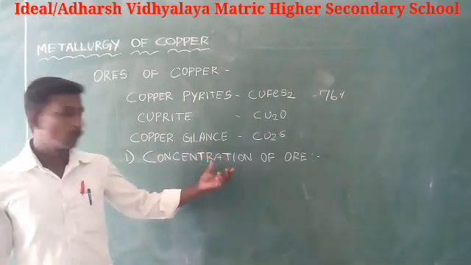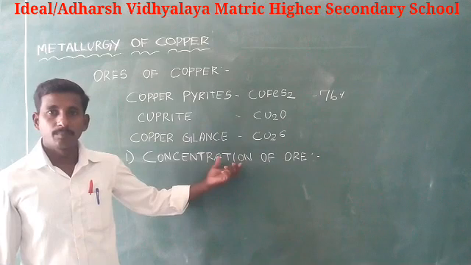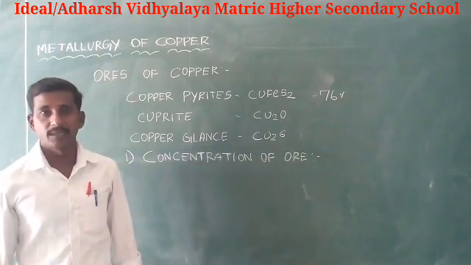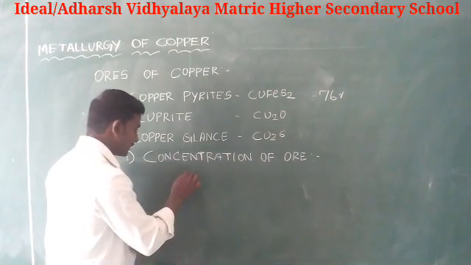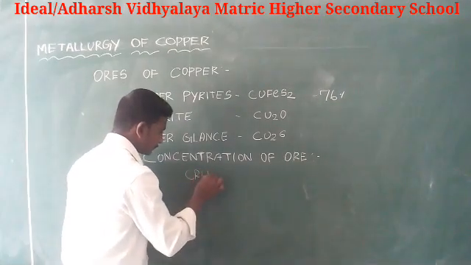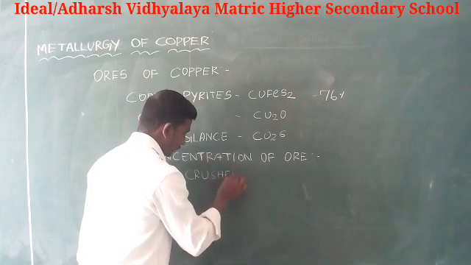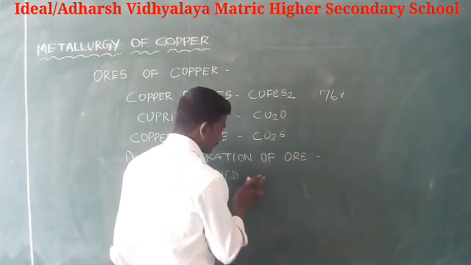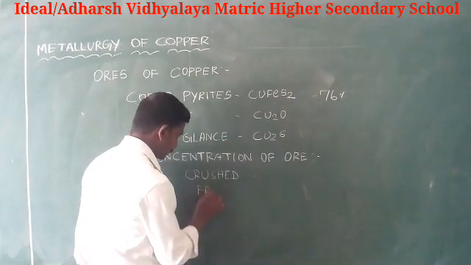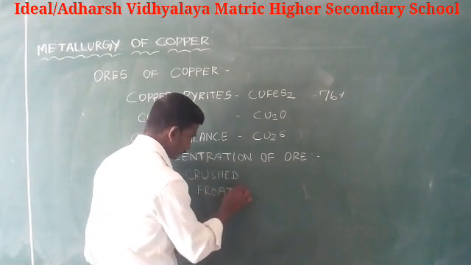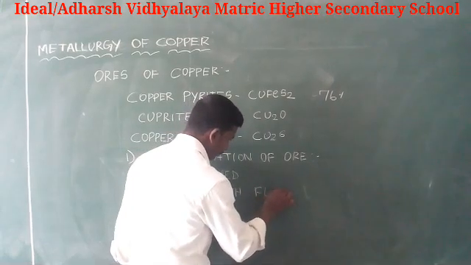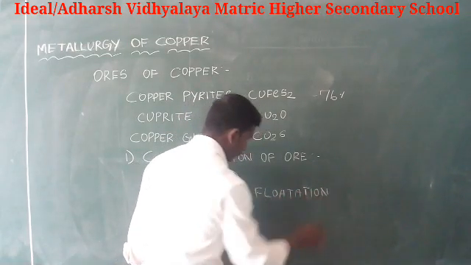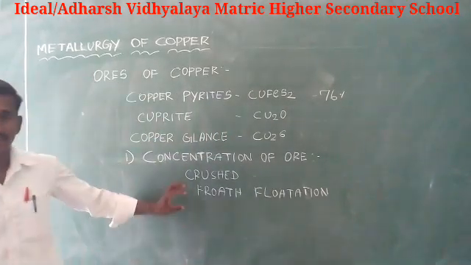In this step, the ore is crushed and concentrated by the froth flotation method.